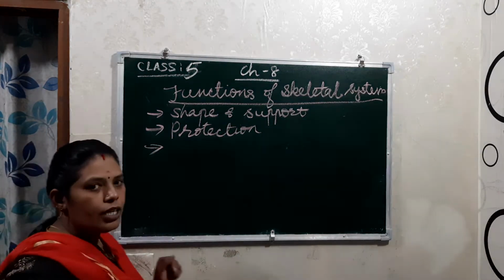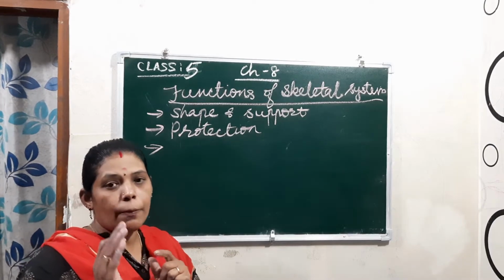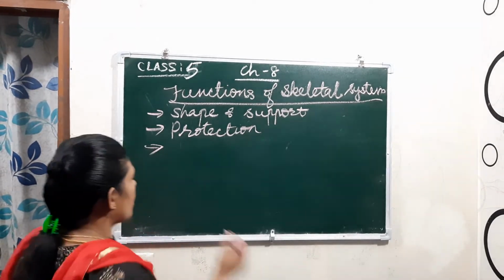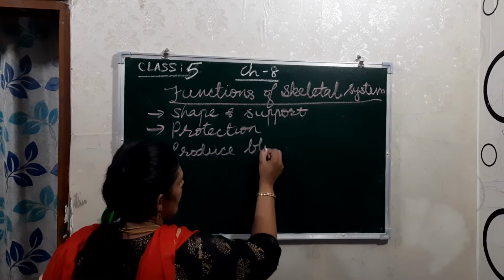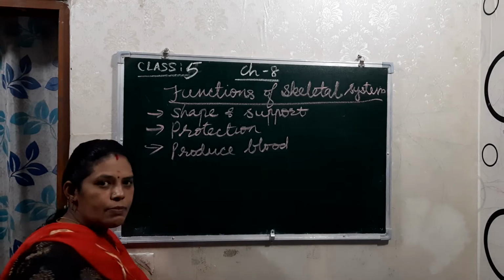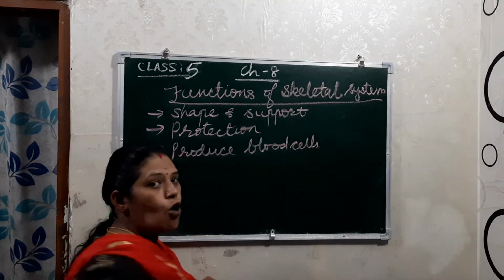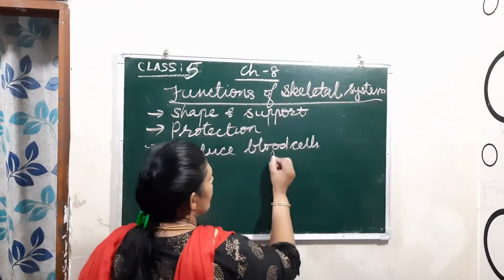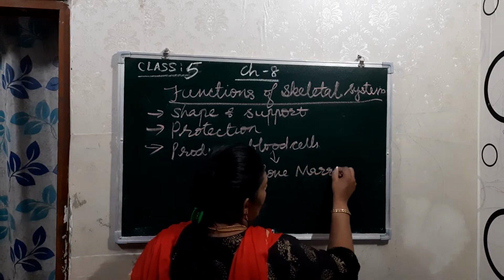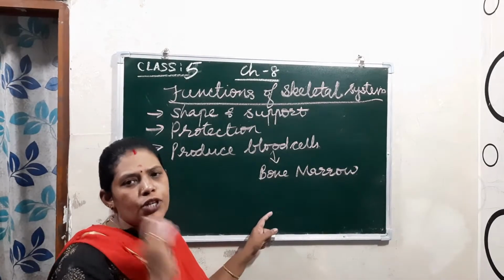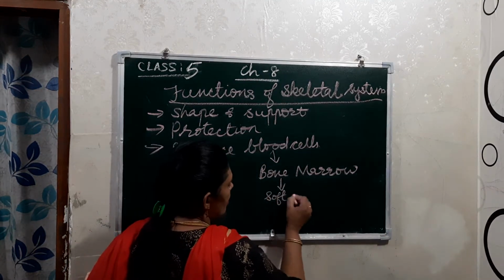And the third one is that it produces blood cells. We can say blood or we can say blood cells, because blood cells are actually produced in the bone marrow. What is bone marrow? Bone marrow is soft tissue,